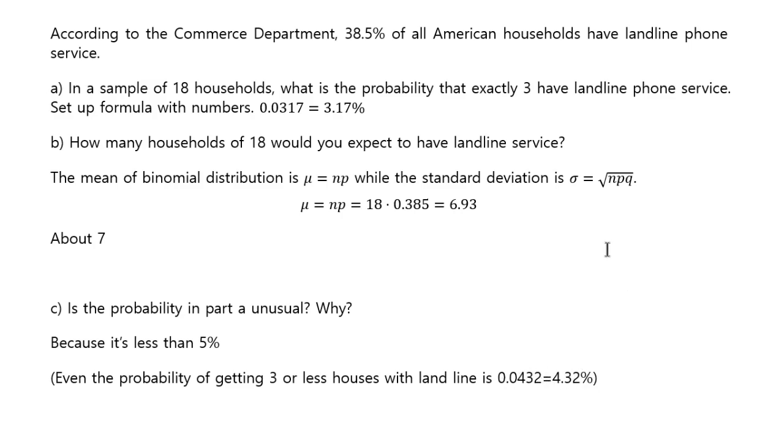So if really 38.5% of American households did have landline phone, and somebody did a survey and only found 3, that would mean that probably the original assumption could be wrong. With certain confidence you can say that this is wrong. It probably went down because of the new smartphones and stuff like that, because more and more people are just getting rid of their landline phone.